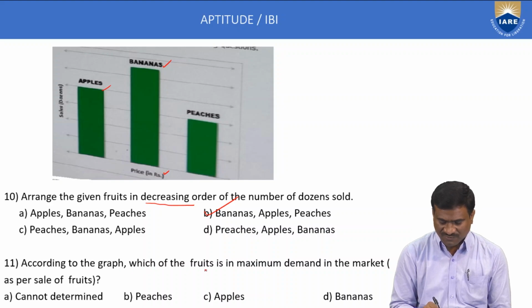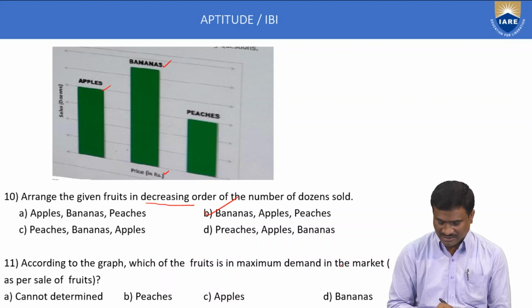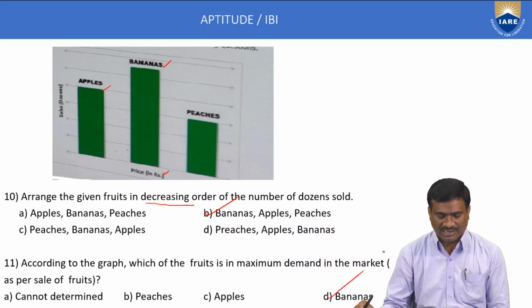According to the graph, which of the fruits is in maximum demand in the market? That is banana. Option D only is correct.